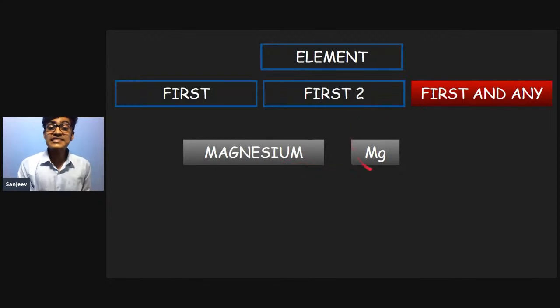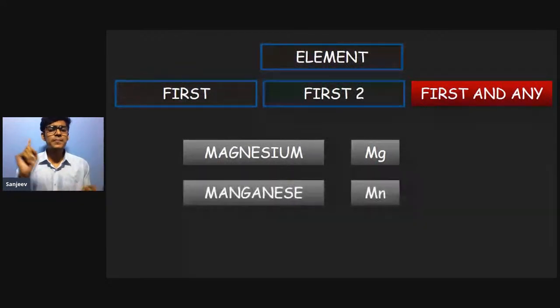The rules remain the same: the first letter should be capital and the second letter should be small.